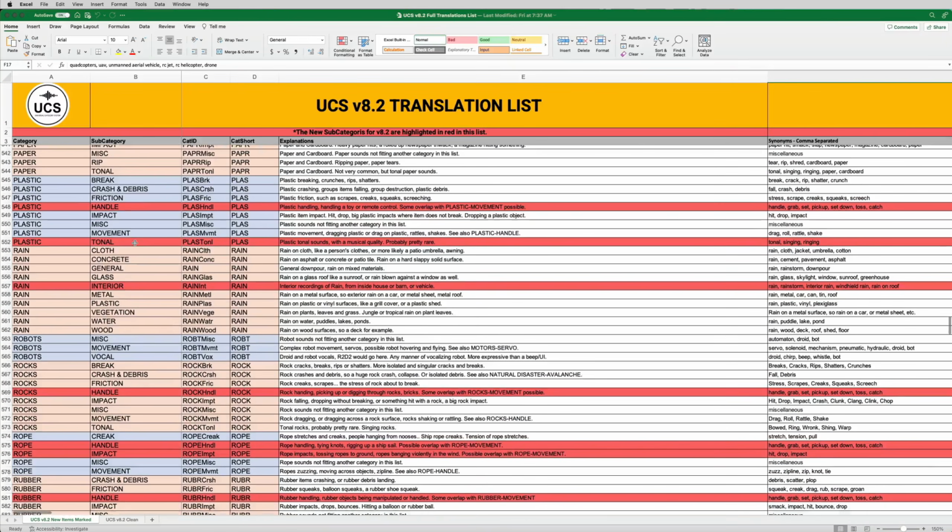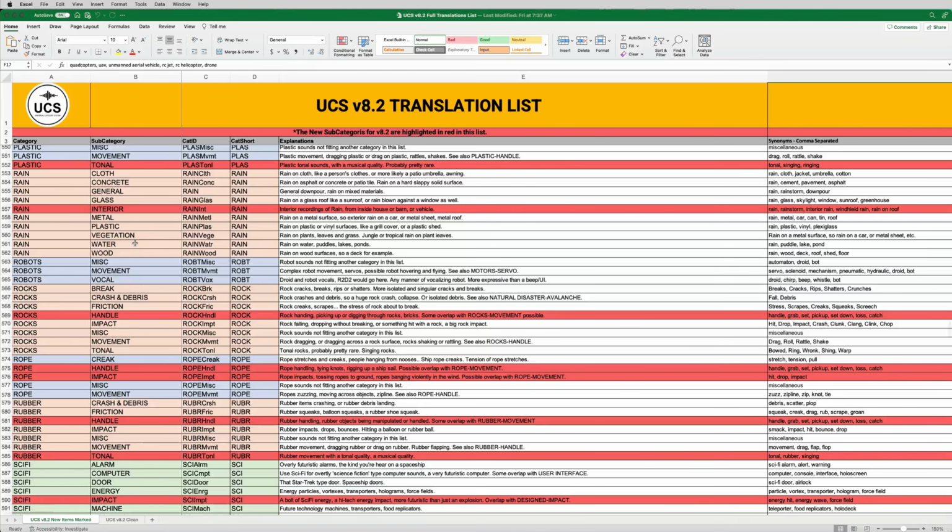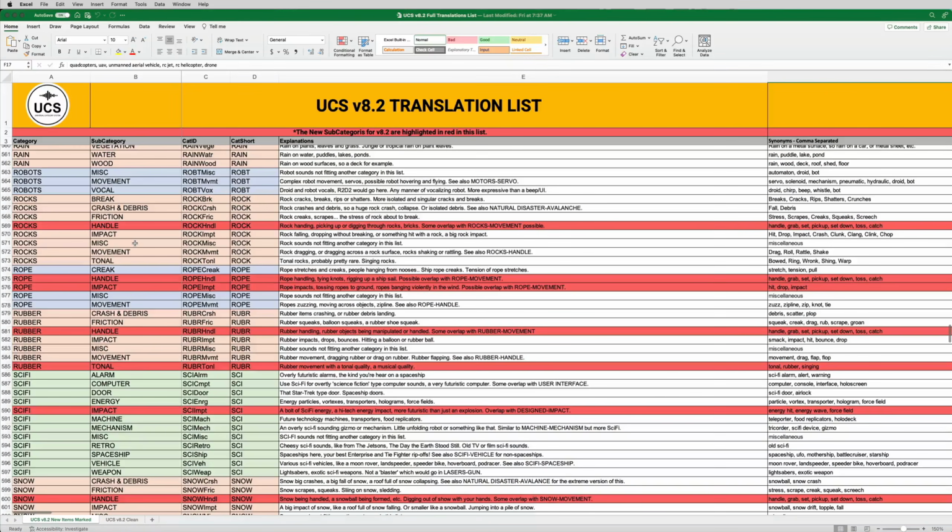Again, we see now here the handle and the tonal subcategories added to plastic. Quite a few people had asked for an interior subcategory for rain, which I think makes sense. We have rain on all these different surfaces, and even interior recording could fit into one of those, but interior rain recordings tend to have a pretty unique sound, and so it makes sense to finally just have an interior rain recording.